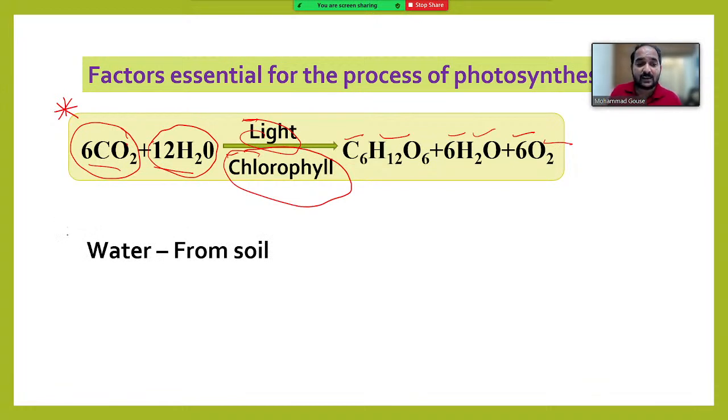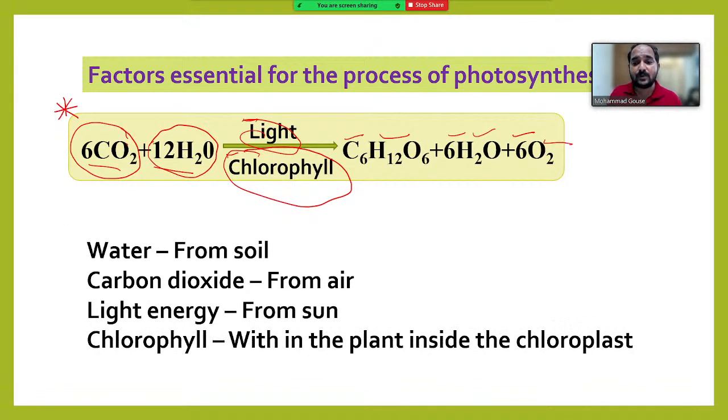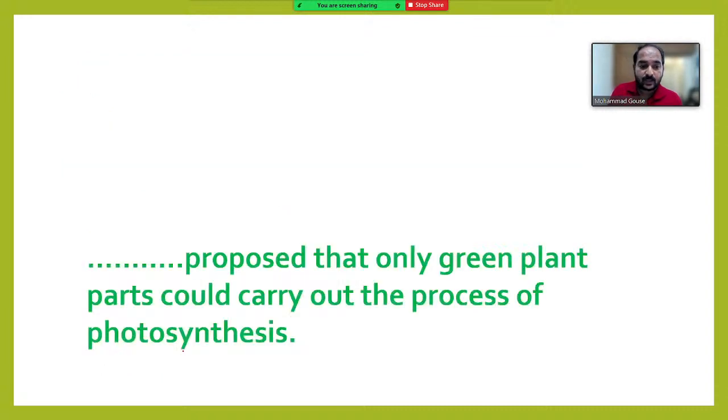Plant is getting water from the soil, carbon dioxide from air, light from sun, and chlorophyll is already present within the plant, inside the chloroplast of the plant cell. Is it clear? So all these factors regarding water, carbon dioxide, light and chlorophyll we discussed in previous classes. Let us recall a little regarding chlorophyll, then we can go for the new topic. Every day half an hour for revision only.